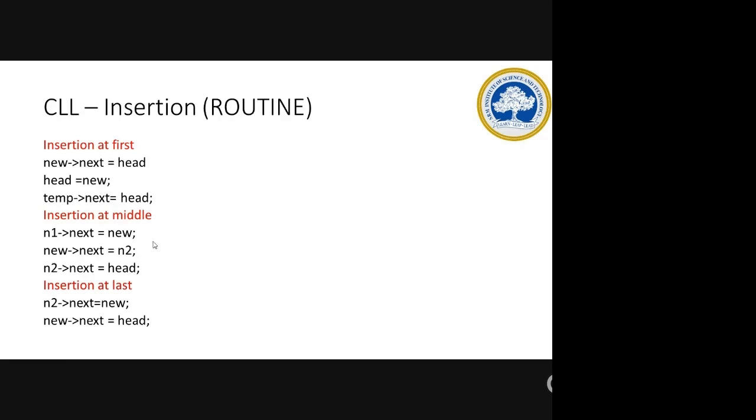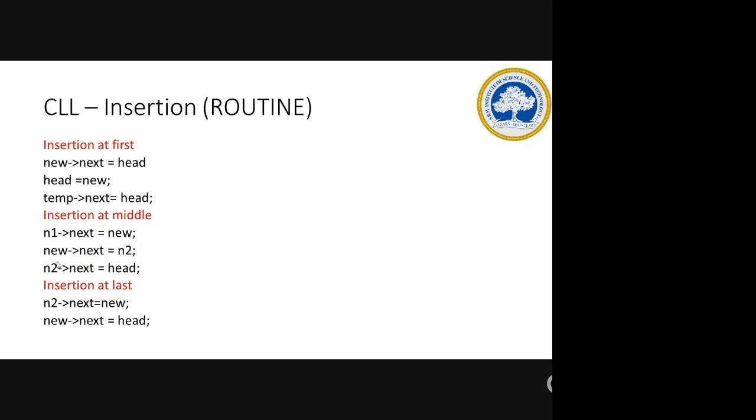The line N2 of next is equal to head will happen only if I am inserting between N1 and N2, where N2 is the last node. If I am inserting in some other position, your link will be like N1 of next will be new, and new of next will be N1's next. Previous N1's next will be the new of next. Clear now? But N2 of next will already be linked to head if it is the last node.